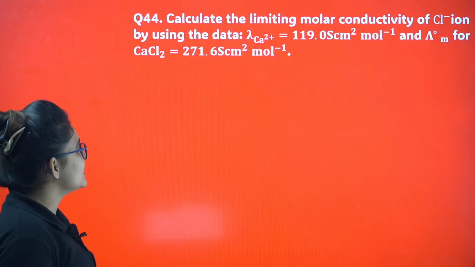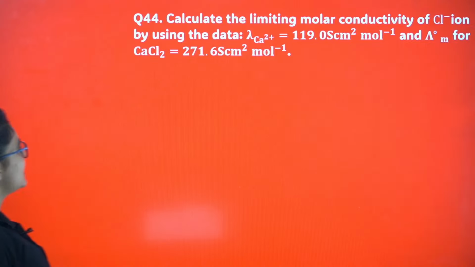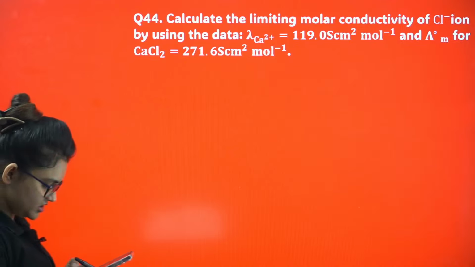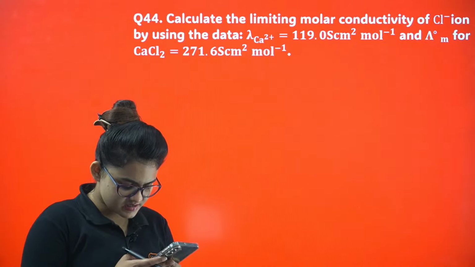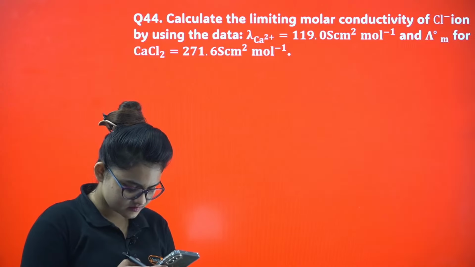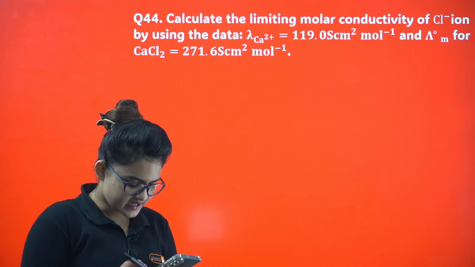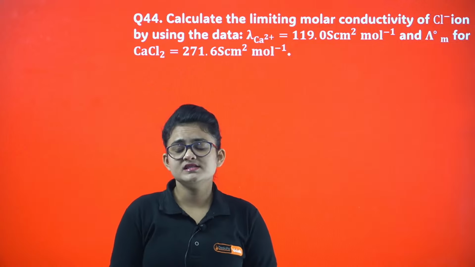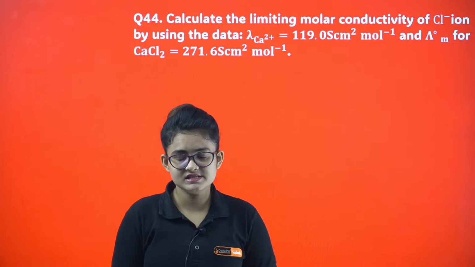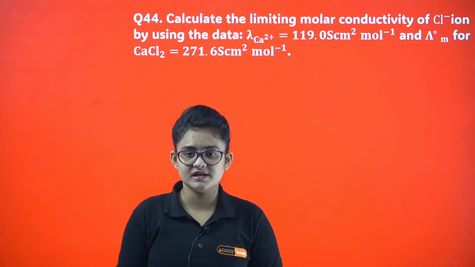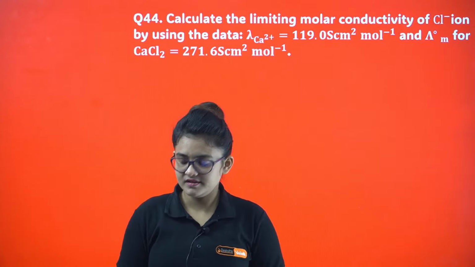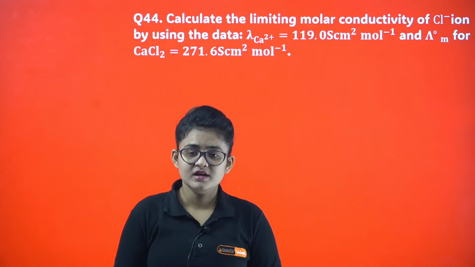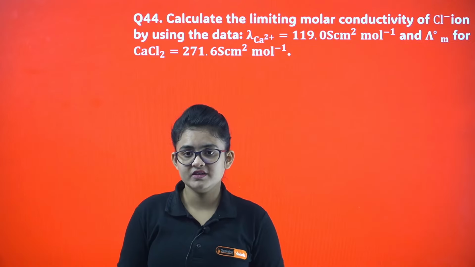Calculate the limiting molar conductivity of Cl minus ion by using the data. I can see a question: is log Kc a constant for every reaction? Yes, because it will come as unitless. No, the value will not be similar, but it is a constant, definitely. K is called the equilibrium constant, right? So definitely it's a constant value. For a different reaction, the value will be different.